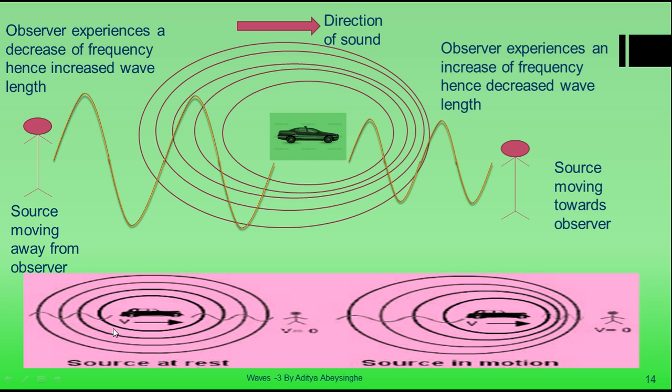When the source is at rest, you can see symmetric concentric circles here. So the waves are not biased or elongated in a certain direction. The wavelength at this point is the same as at this point, and the wavelength at this point is the same as at this point. Now in the case when the source is in motion, the sound waves converge, or they get compacted together in the direction of the source, right?